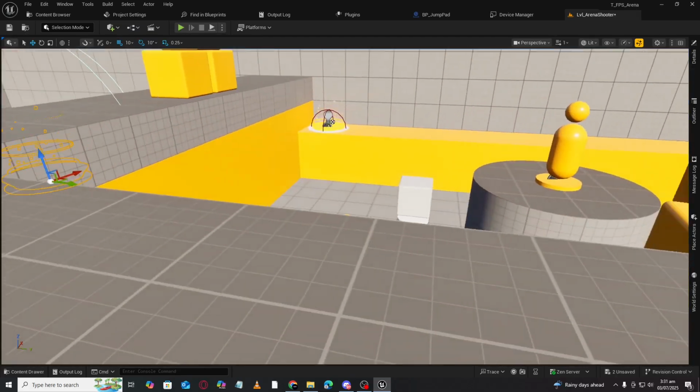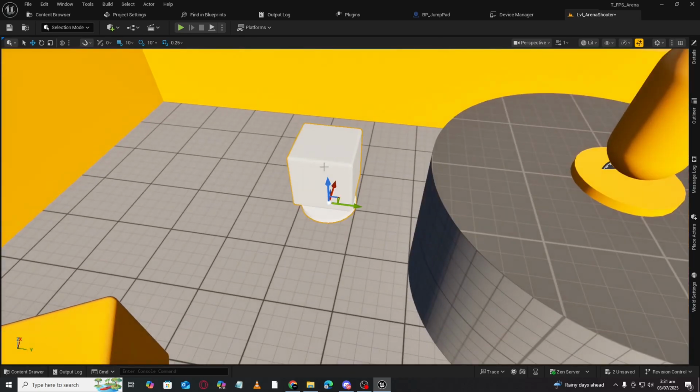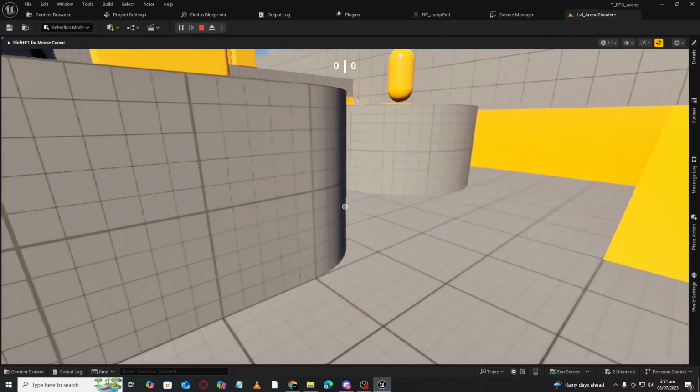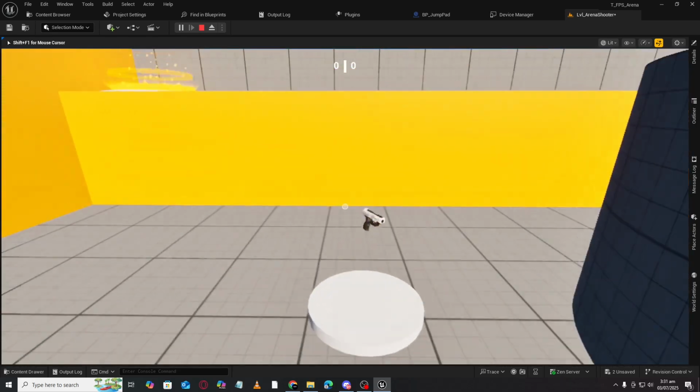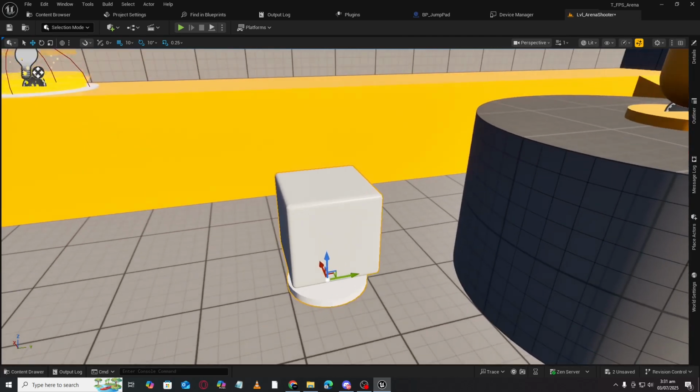The other interesting thing is this is a weapon pickup actor, and if we play it and we go there, you notice now it has a pistol here. But if we close the project, we can see we have no weapon here, it's just a cube. Why? Because we can select different types of weapons here.